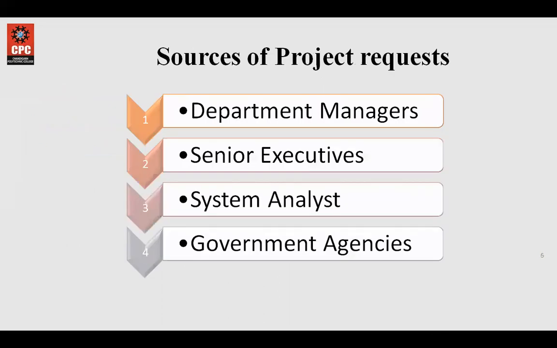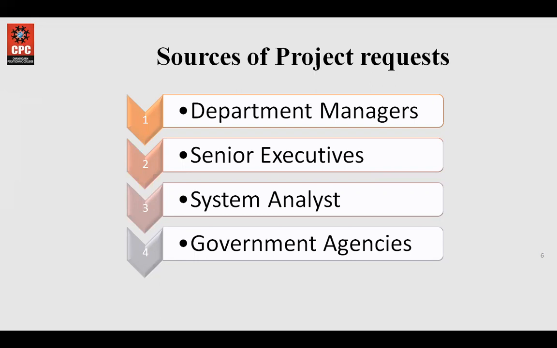Then sources of project request. From where does this project request occur? Number one are the department managers. They generally have good knowledge of the problems in their department. They are people who are part of the problematic system, so they know the problem in a better way as compared to the people from outside the system. The department managers know the problems that occur in their departments on a routine basis. They are the main sources of information system projects.